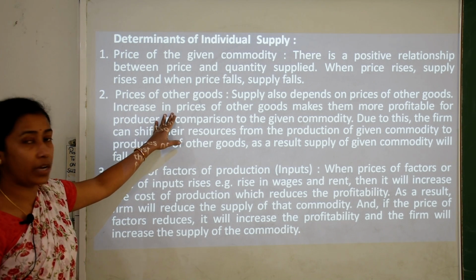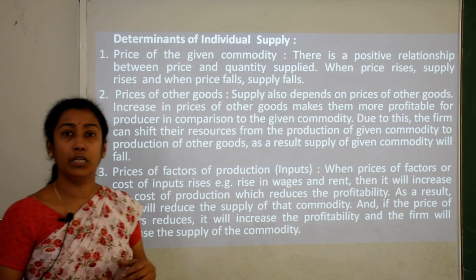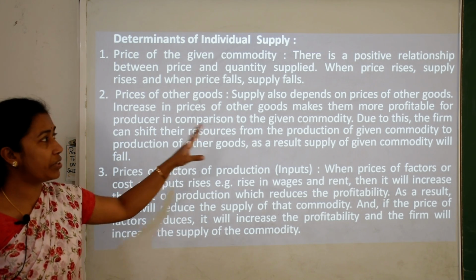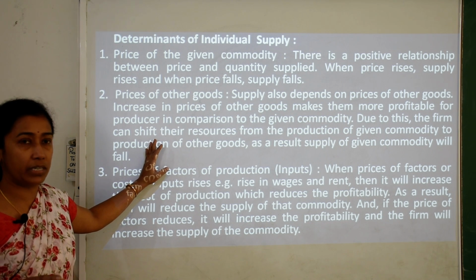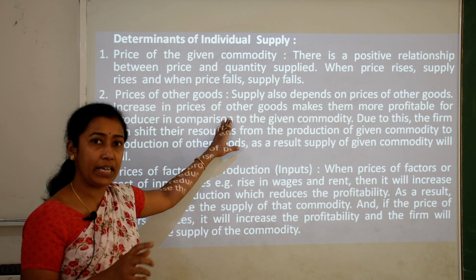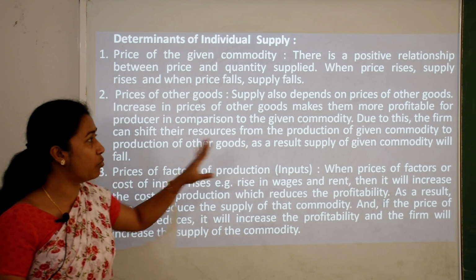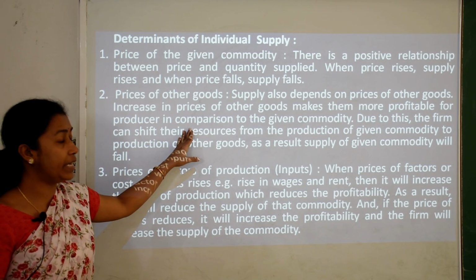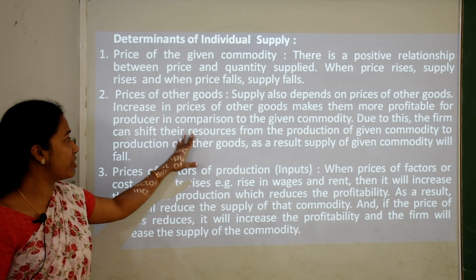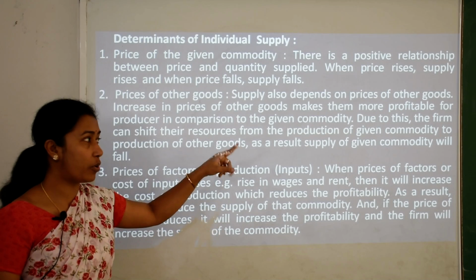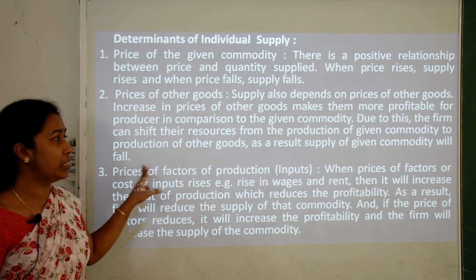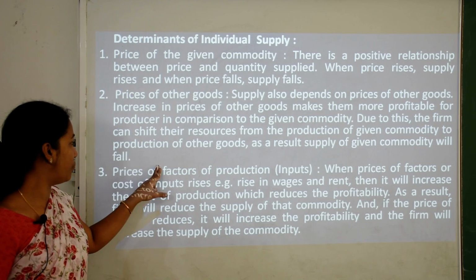Second is price of other goods. Here other goods can be substitute goods or complementary goods. So supply also depends on the prices of these other goods. An increase in the price of any one good makes it more profitable for the producer in comparison to the given commodity. Due to this, the firm can shift resources from the production of the given commodity to the production of other goods. As a result, the supply of the given commodity will fall.